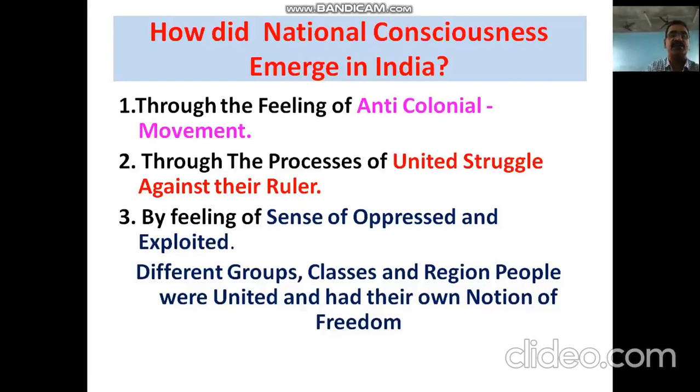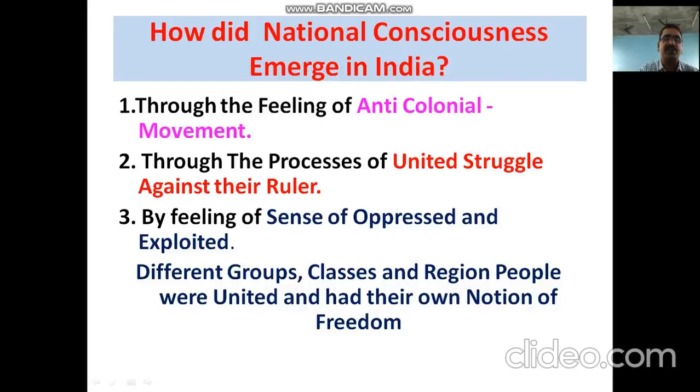And the third one is by feeling oneness, by feeling the sense of being oppressed and exploited. Just now the people were feeling they were oppressed, they were exploited. The feeling of oppression and exploitation also united the peoples of India.